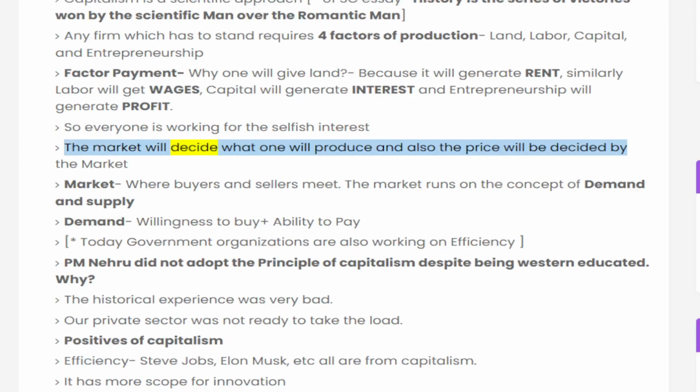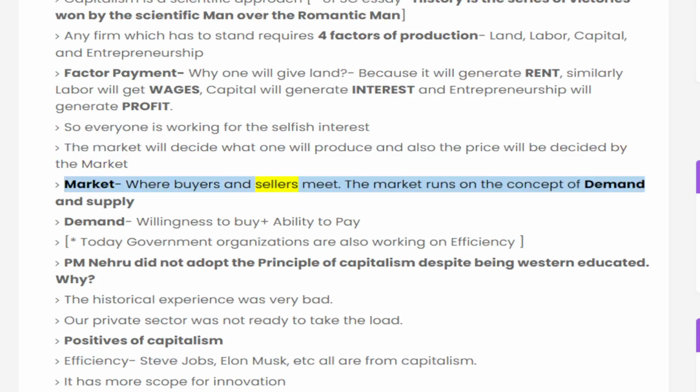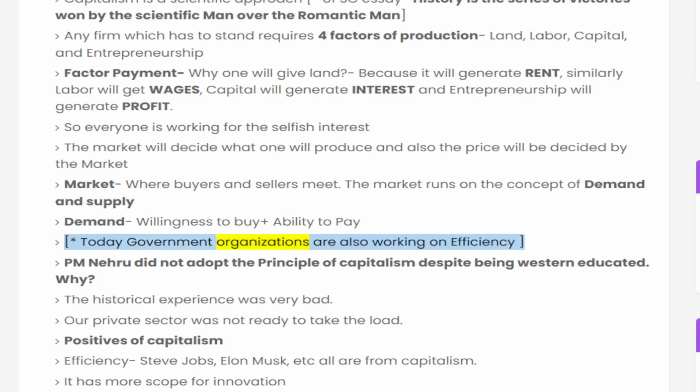The market will decide what one will produce, and the price will also be decided by the market. A market is where buyers and sellers meet. The market runs on the concept of demand and supply. Demand is willingness to buy plus ability to pay. Today government organizations are also working on efficiency.